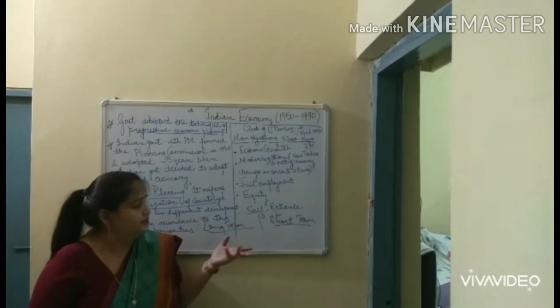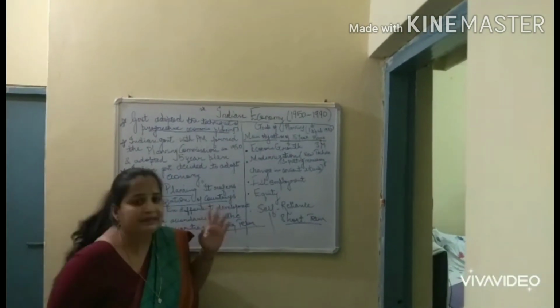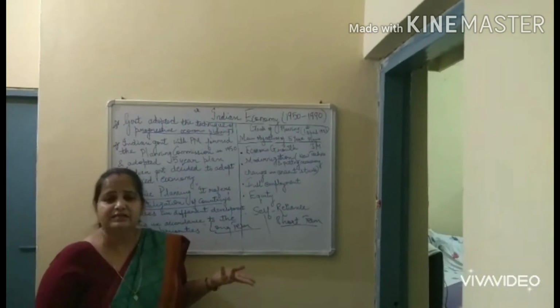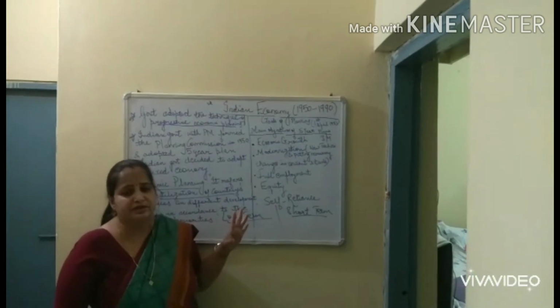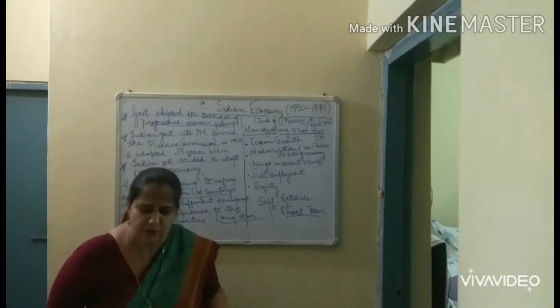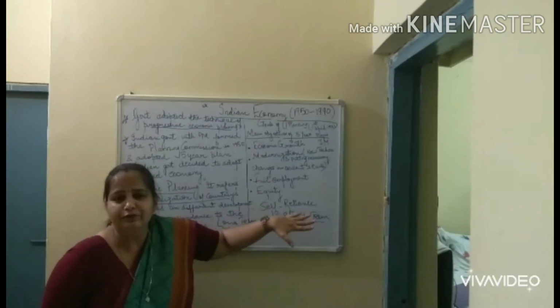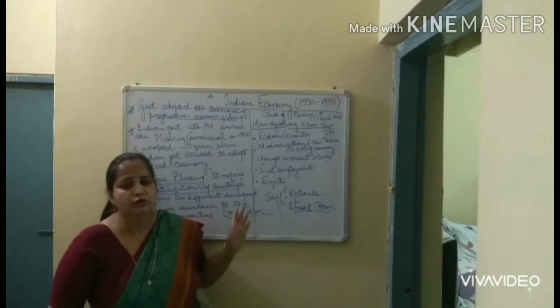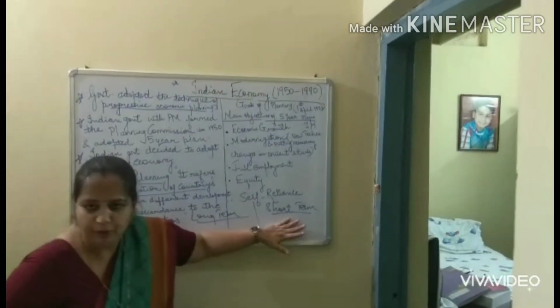It gave importance to the factories already in India. During that time in India, we did not have Reliance and Tata. There were no big industries, only very small industries. So the government started focusing on self-reliance, and instead of importing goods from other countries, our local manufacturers were given importance.